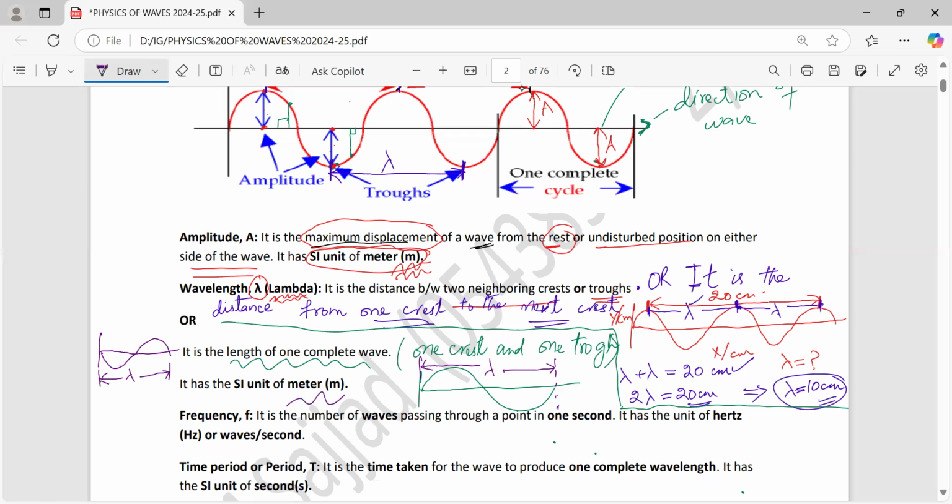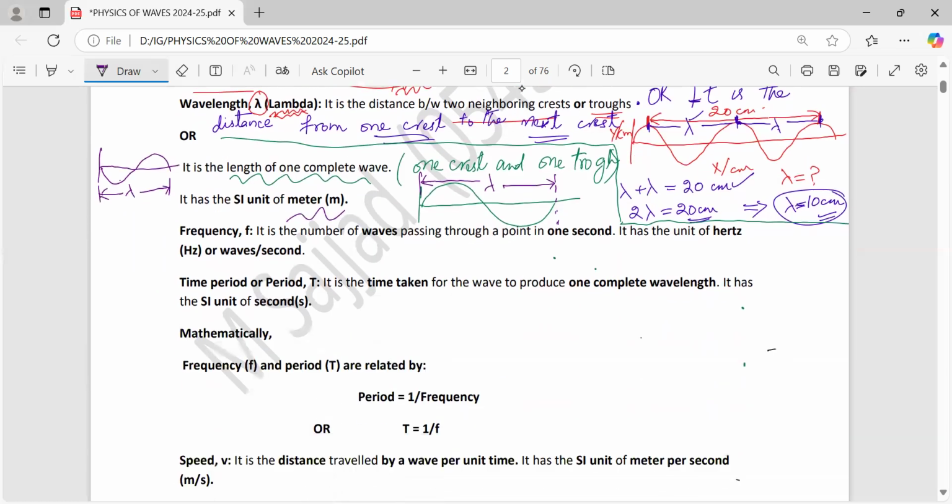Meters. Next, frequency. It is the number of waves passing through a point in 1 second, or you can say number of waves, even number of wavelengths per unit time. That's what I have written theoretically at the top. The number of waves passing through a point in 1 second is the frequency.